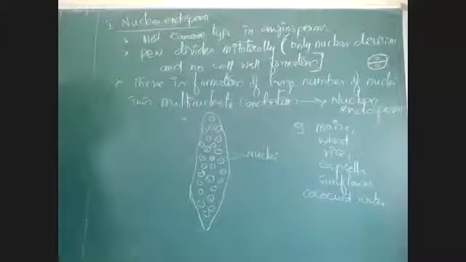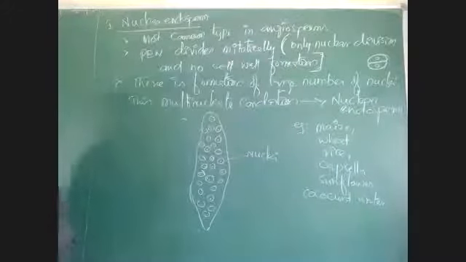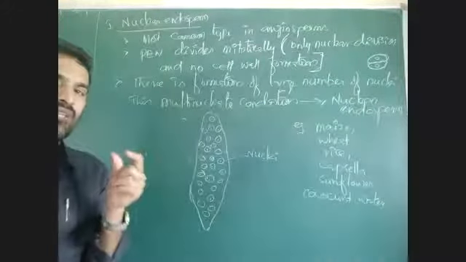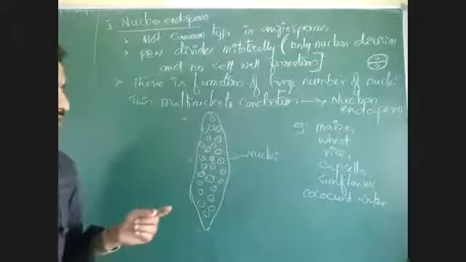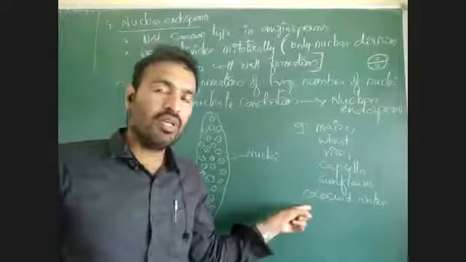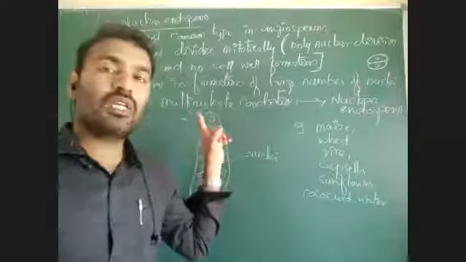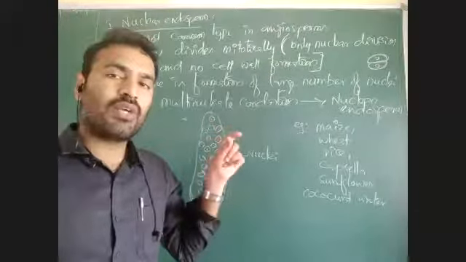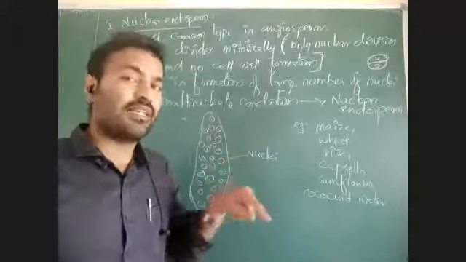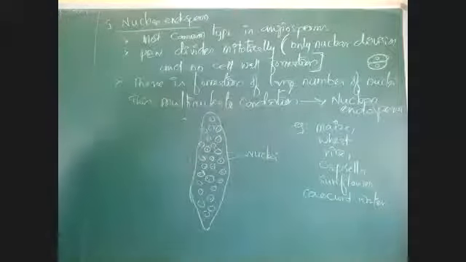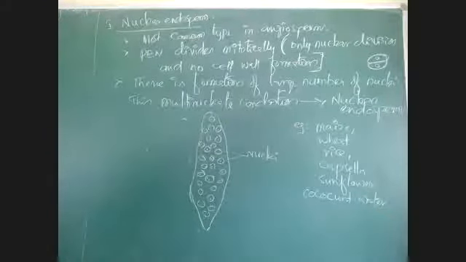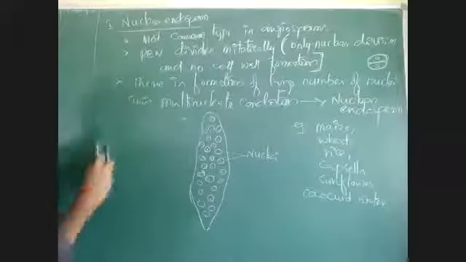The liquid water of coconut is free nuclear endosperm, whereas the white kernel, the white meat of coconut that we eat, is different. In coconut, we drink coconut water in liquid form. That is an example of free nuclear endosperm. The white meat of coconut that we eat is an example of cellular endosperm. Okay, complete this.